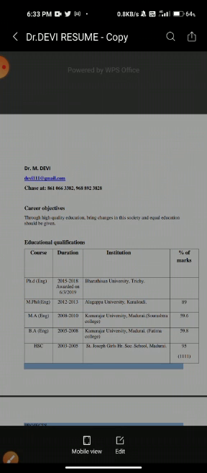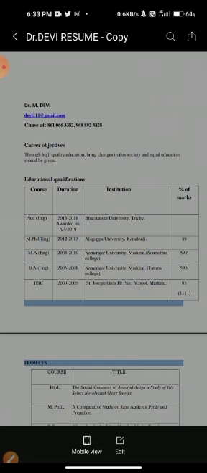There are no rules and regulations while writing a resume, but these details you should include in your resume. Is it clear? If you have any doubt, you can type your doubt in the comment box. I will answer. Okay, I will clear your doubt.